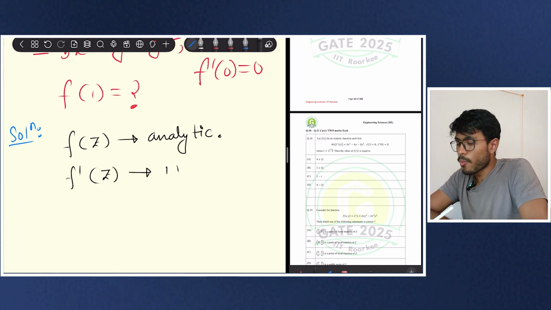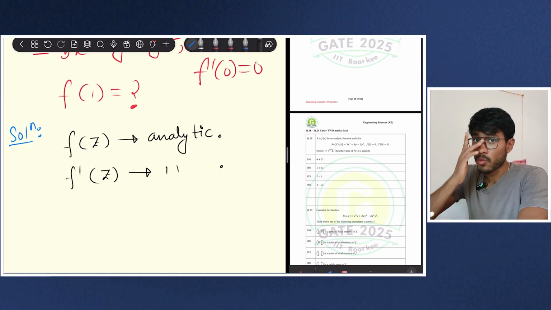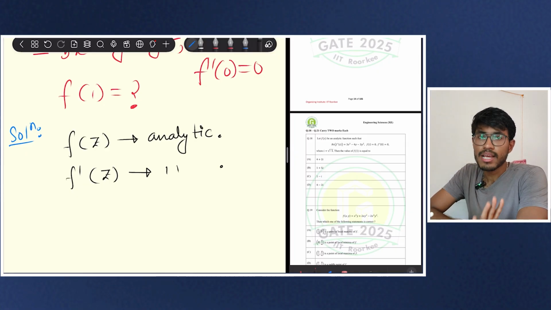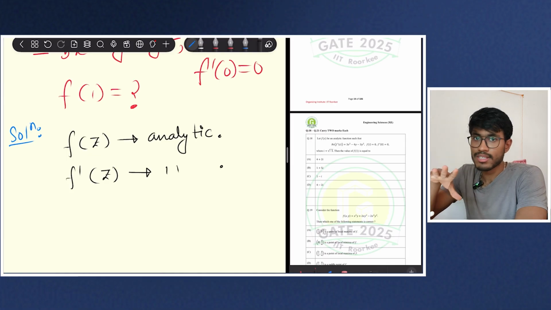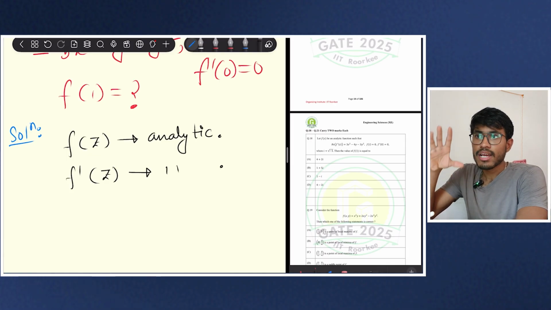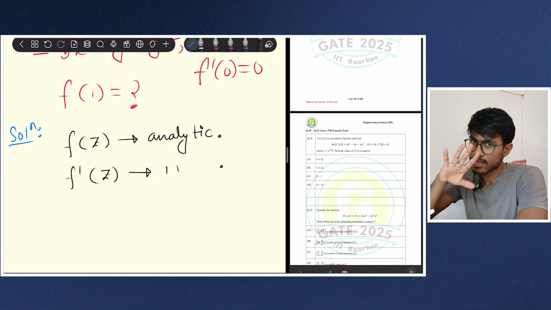Now, no matter if you like mathematics or not, I suggest you look back upon what analytic is. Analytic means that the function is analytic over a particular region if I can find the derivative, if it is differentiable over that region.